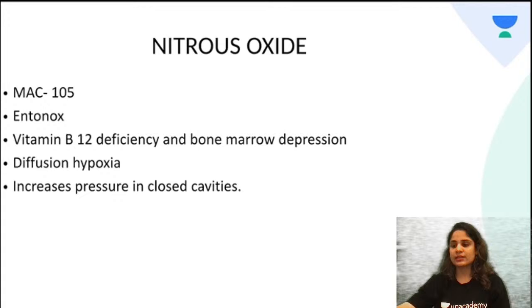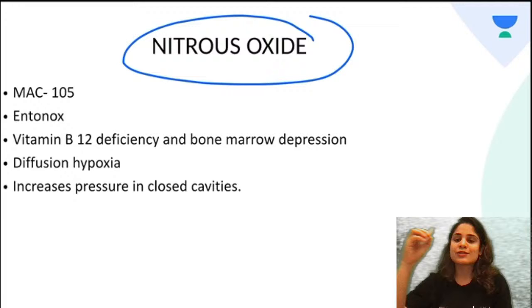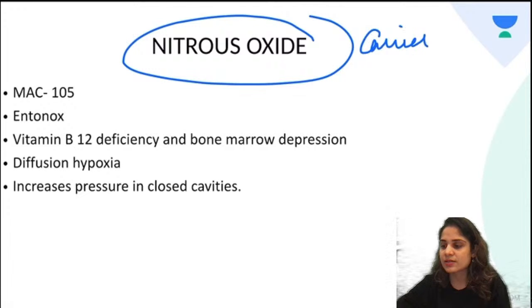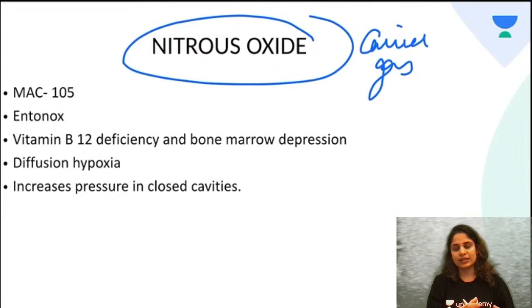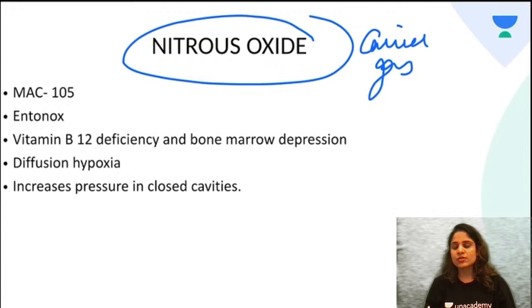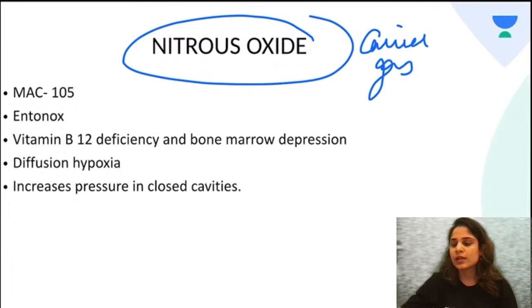The last agent that we are discussing is nitrous oxide. Now nitrous oxide is not an anesthetic inhalational agent. It is nothing but a carrier gas. Okay, so it helps in carrying the vapors of your inhalational agent. So it carries the vapors of sevoflurane, isoflurane. Nitrous oxide, however, also has a MAC or a minimum alveolar concentration of its own, and that is 105.